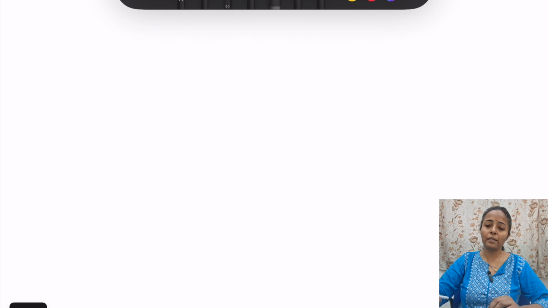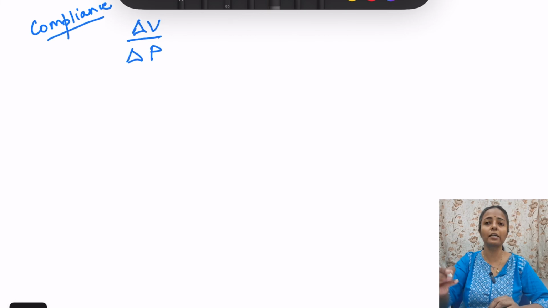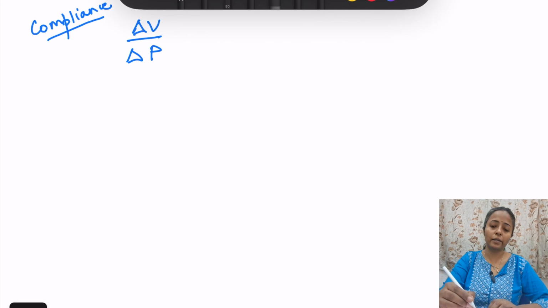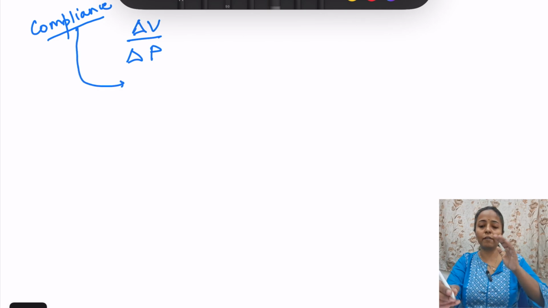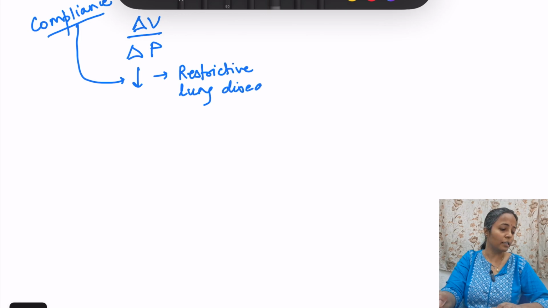Then the next topic in respiration is compliance. What is compliance? Compliance is the change in volume in the respiratory system divided by the change in pressure, delta V by delta P. This is called compliance. And why is it important to know this? If compliance decreases, then it is known as restrictive lung disease. So a problem in compliance is called restrictive lung disease.